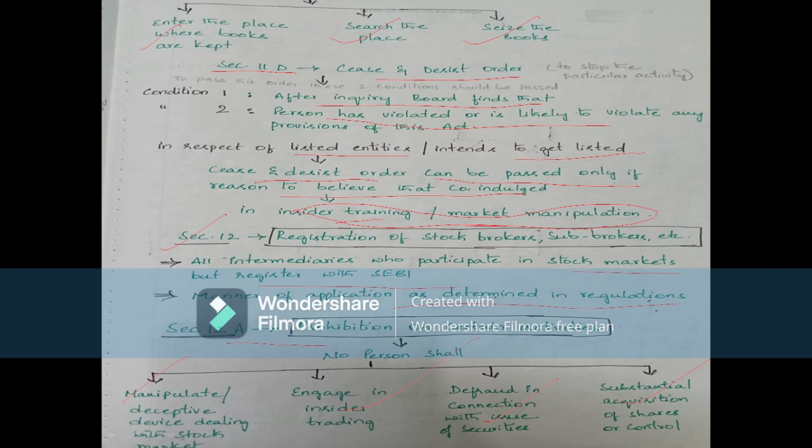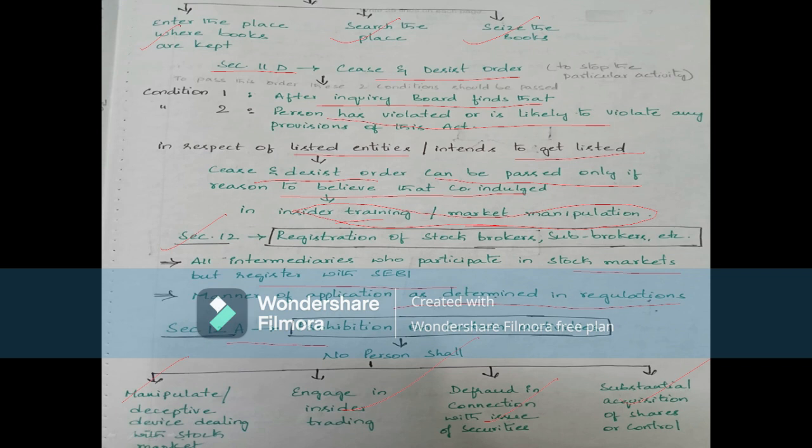So if we see section 11D about the cease and desist order, what does this mean? Cease means ending and desist means to stop. So this section 11D deals with the cease and desist powers of SEBI. If SEBI finds, after causing an inquiry to be made, that any person has violated or is likely to violate any provisions of this Act, or any rules or regulations made thereunder, it may pass an order requiring such person to cease and desist from committing or causing such violation. So SEBI can stop any person from violating its rules and regulations.